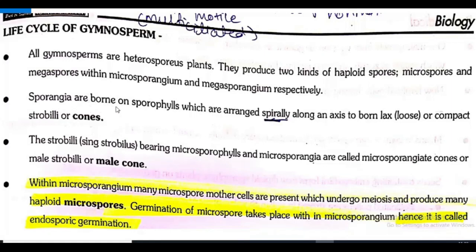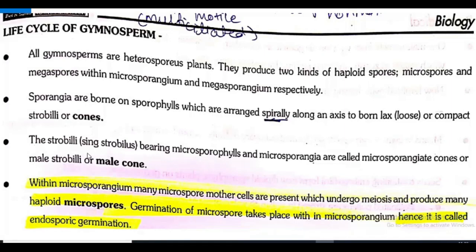Sporangia are borne on sporophylls which are arranged spirally along an axis to form lax, that means loose, or compact strobili or cones. Where sporangia are borne? Yes, on sporophylls. How they are arranged? Spirally along an axis to form loose or compact strobili or cones.